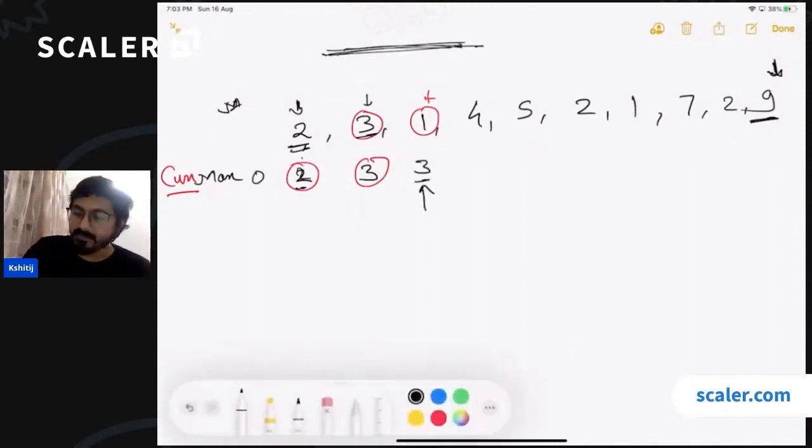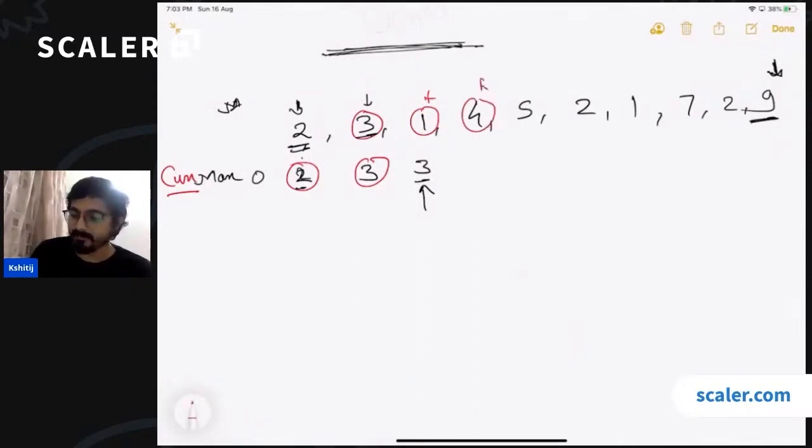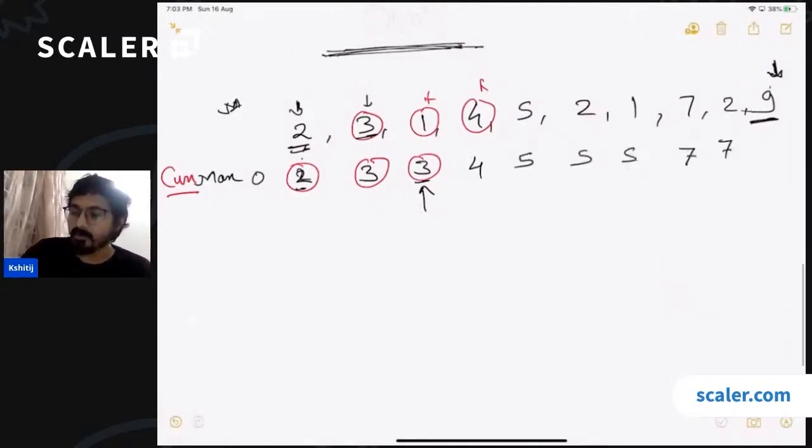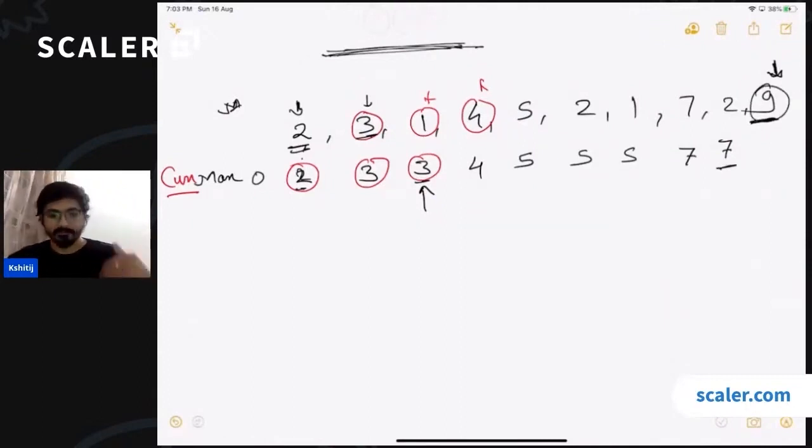Now similarly, for the next step, we'll be comparing 4 with 3. So this gives us 4 as the maximum, then it gives 5, and then we'll be having 5, 5 till this point. Then we get 7, and then 7 continues to here. So the maximum on the left side for this bar is 7. Now in this process, if you have observed, what have we done?